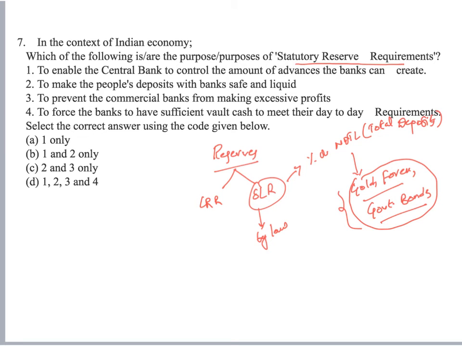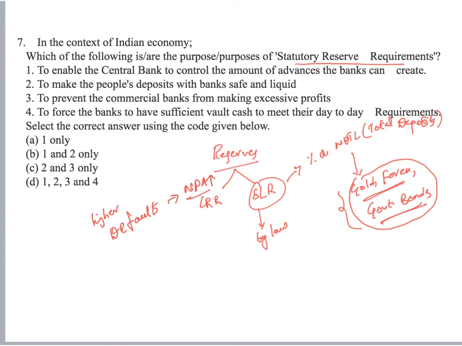rather than lending all 100 rupees that you raise from the markets to the markets, because lending money to the markets might lead to exposure of banks to high defaults. Higher defaults lead to an increase in non-performing assets, and henceforth the RBI suggests bankers to keep aside certain money in the form of gold, foreign currency or government